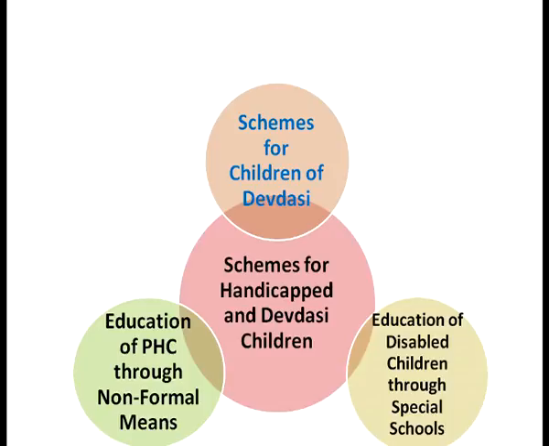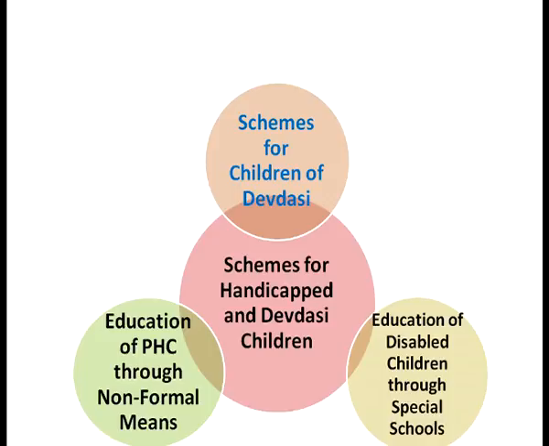Now, the schemes for the handicapped children and Devdasi children. You can see on the screen that different schemes have been launched by the state of Maharashtra for the children who are handicapped or who belong to the Devdasi community. These schemes included education of physically handicapped children through non-formal means, then the education of disabled children through establishment of special schools, and the schemes for children of the Devdasi community.